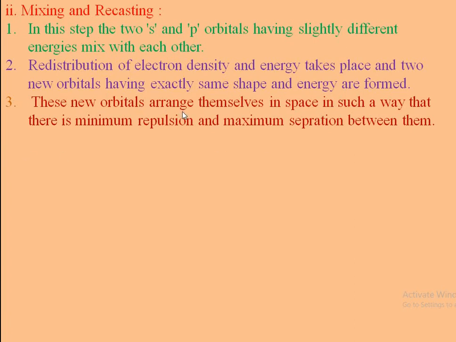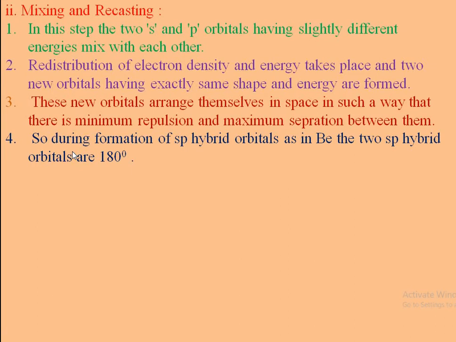These new orbitals arrange themselves in space so that there is minimum repulsion and maximum separation between them. So, during the formation of sp hybrid orbitals of beryllium, the two sp hybrid orbitals are at 180 degrees, present in a linear arrangement, on only one line.